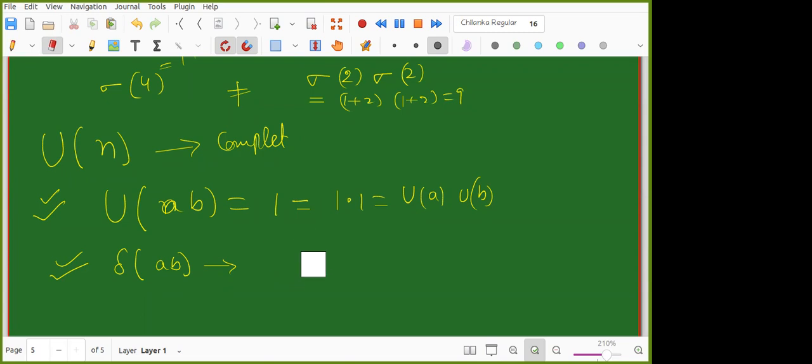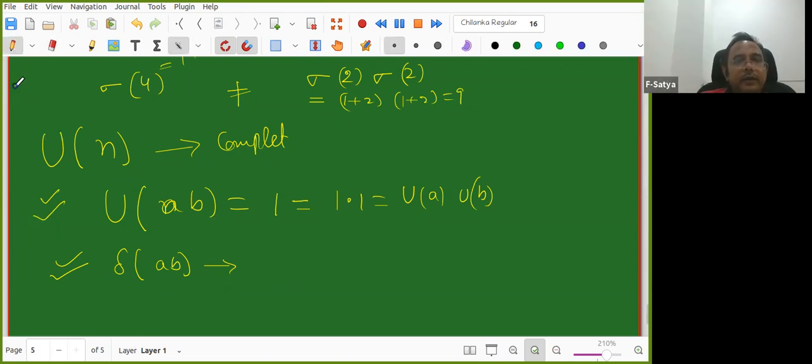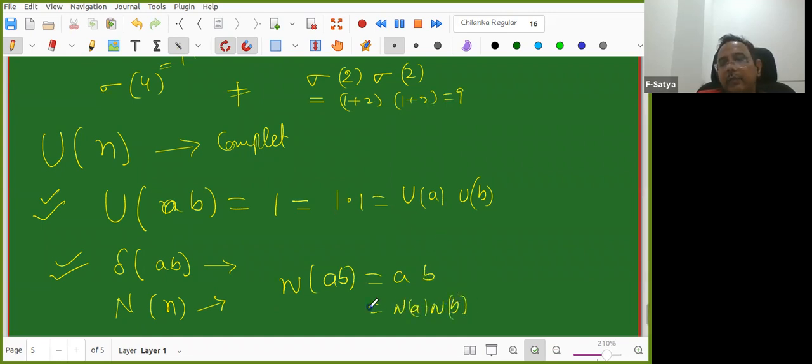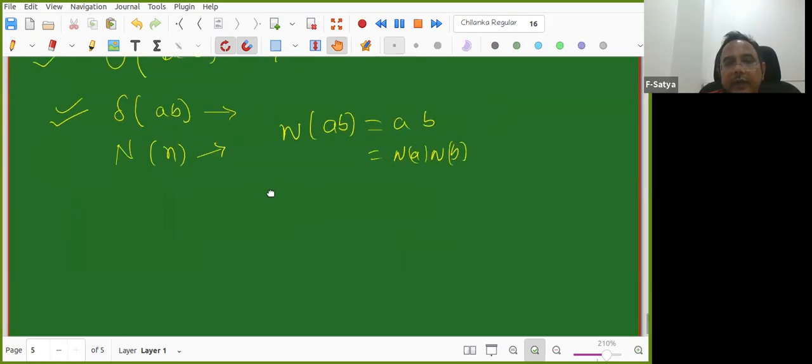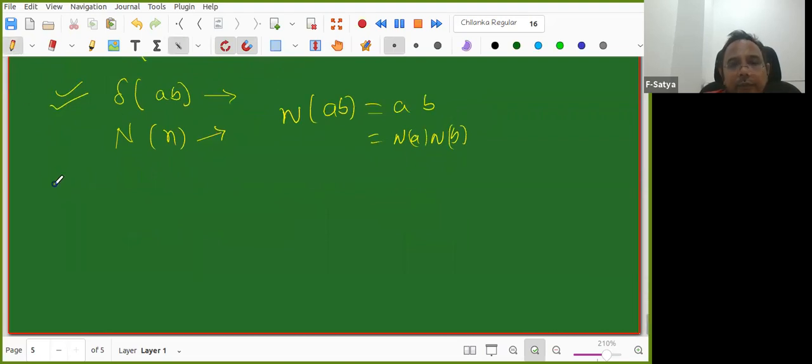So N of n, very good. N of n is also completely multiplicative because N of n is equal to n only. This is the function we defined. So why is this completely multiplicative? Let us work it out. What is N of AB? It is AB only, so it is N of A into N of B, correct? So these are all completely multiplicative, and so they are automatically multiplicative also. You will see later why we are defining all these things; that will come across in a short while.